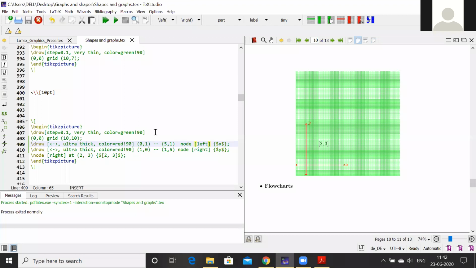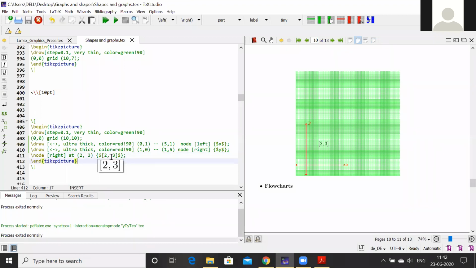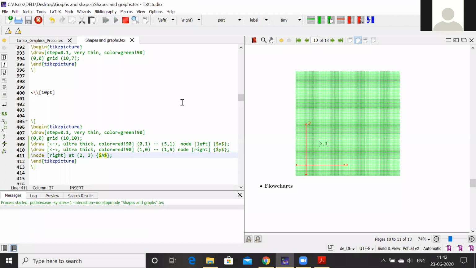For the position of 2, 3, I have again used this command node right at 2, 3, and then I have labeled it. This is the position, and this is the label of that. If suppose I change here to some other letter, write here capital A. It's the same position at 2, 3, but it will denote that label by capital A. Look at it.